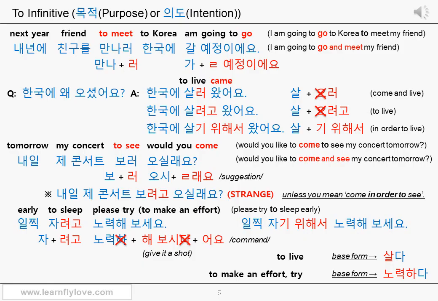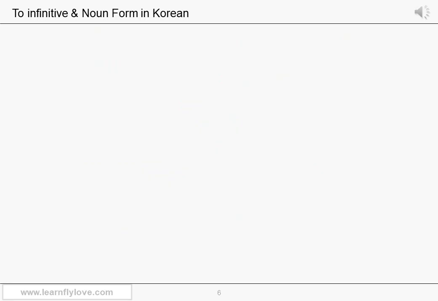Okay? Very good. Now, let's learn about the relations between the to-infinitive and the noun form in Korean. There's a reason why we need to talk about this, because in many cases, you can just use the noun form instead of the English to-infinitive part. Let's take a look at the English sentences that you might have seen at least once in our lessons and see what I'm talking about.